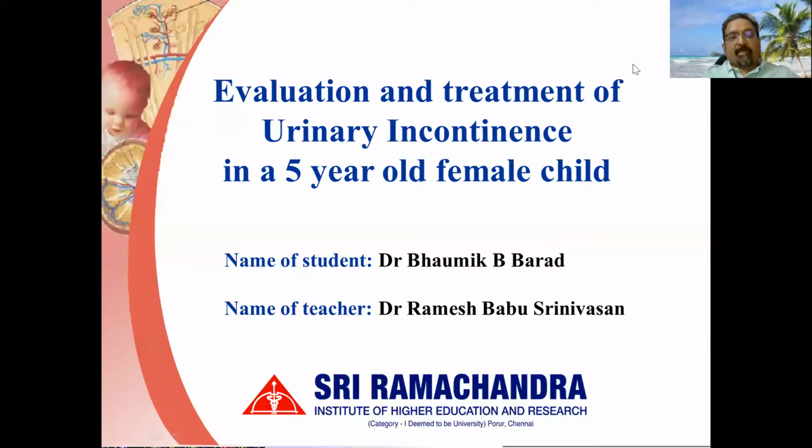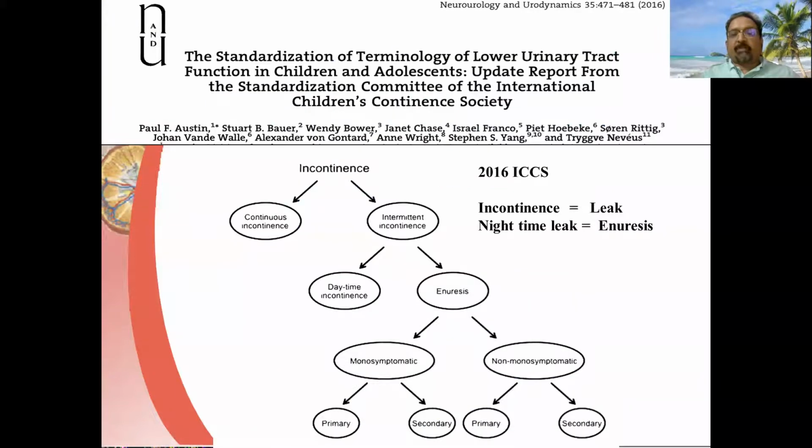Good evening. In this lecture, we will discuss evaluation and treatment of urinary incontinence in a 5-year-old female child. In the year 2016, International Children's Continence Society defined incontinence as a leak and nighttime leak as enuresis. Thus, incontinence can be continuous incontinence or intermittent incontinence.